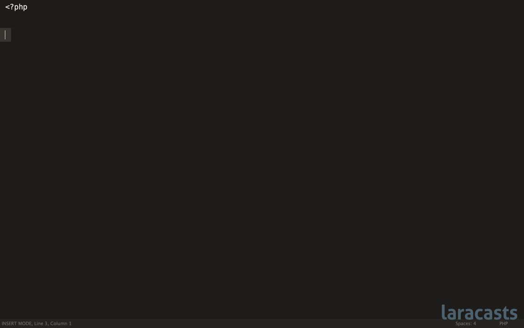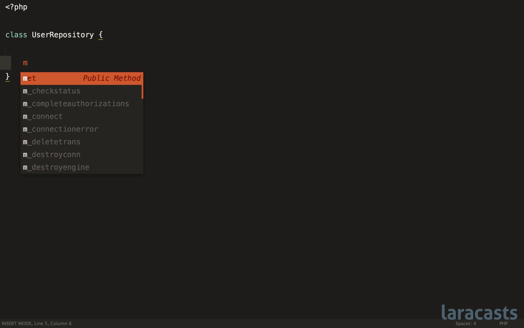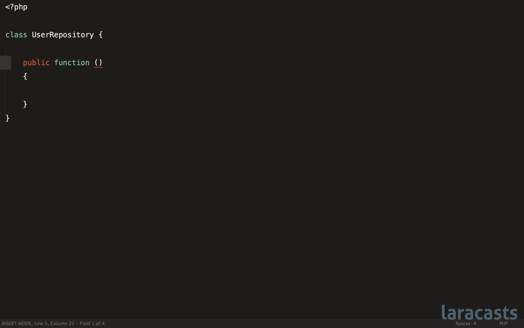Okay, so what about some other abbreviation offenders? We've reviewed class names and variables, but of course this will apply to method names as well. So imagine that you have a user repository. Well, you could call it user repo. Again, not the end of the world. However, why are we calling it repo? Do we really need to save a few characters, or can we just be explicit? Go with user repository. Now, imagine within here, you have a method that fetches a user by their billing ID.